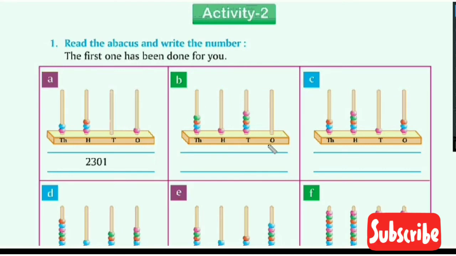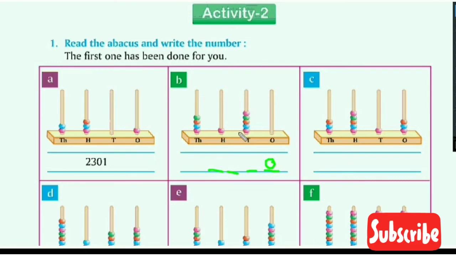Now see, how many digits are there? First we need to identify. The highest place value is here, thousands. So obviously 4 digits will come. So 1, 2, 3 and 4. It's ones, tens, hundreds and thousands. At the ones place nothing is there, okay. No bead is there. That's why we will put 0 here.